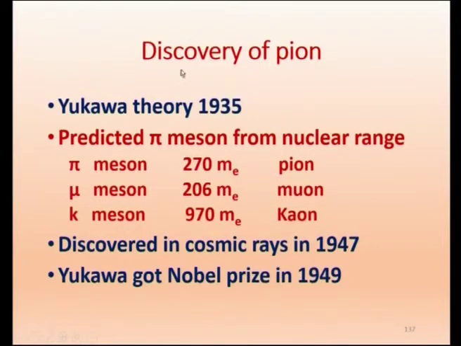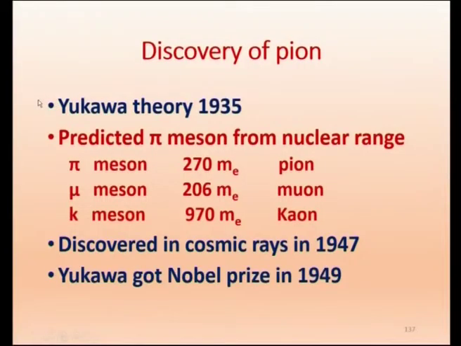Let us now say something about the discovery of the pion. Yukawa only proposed it, and his theory was published in 1935, but it was not taken very seriously, because we did not know whether it would hold. It was one of the published papers. What he actually did was only predict the pi meson from the nuclear range.